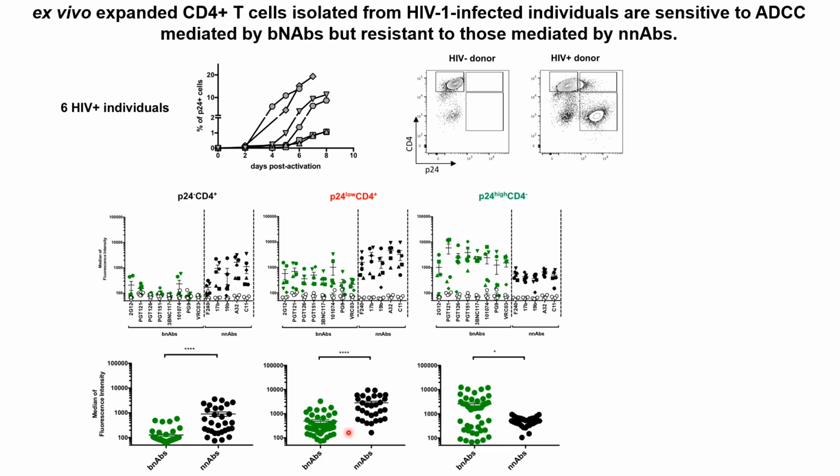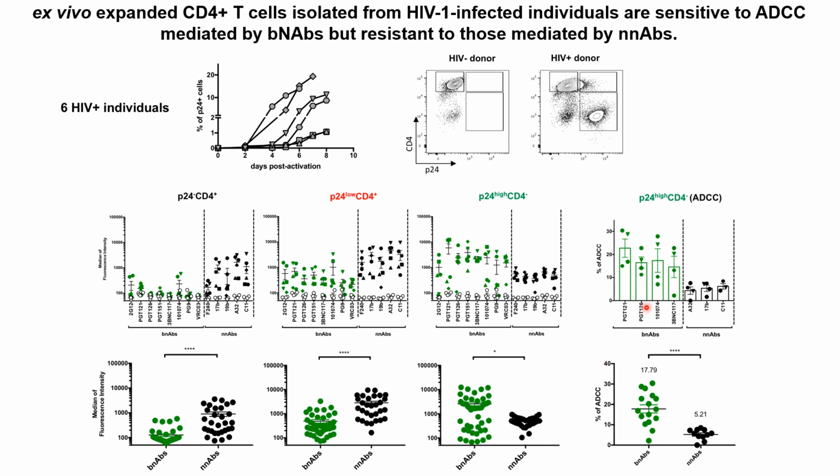Inversely, cells that are known to be productively infected, so CD4 negative and p24 high, were found to be significantly more recognized by the broadly neutralizing antibody. Consequently, these cells were more susceptible to ADCC responses mediated by the broadly neutralizing antibody and mainly resistant to those mediated by the non-neutralizing antibody.